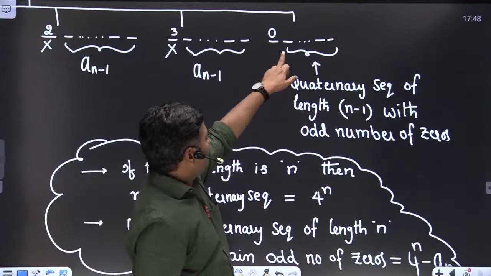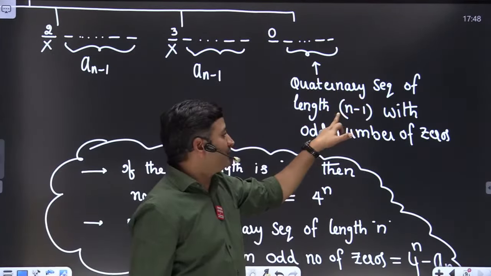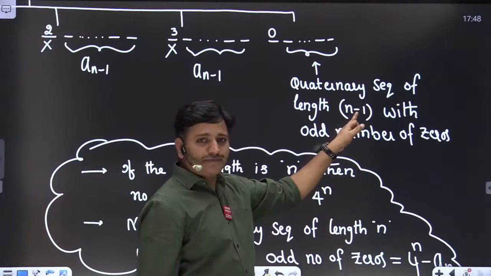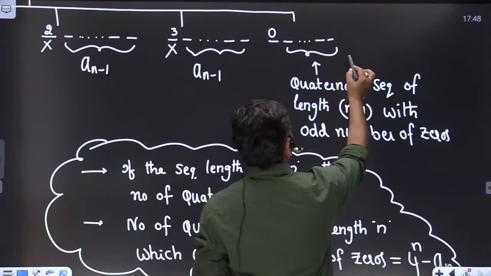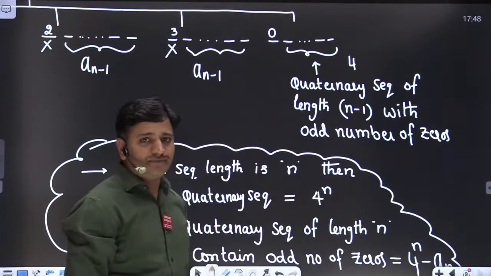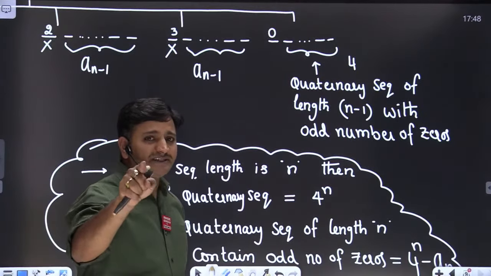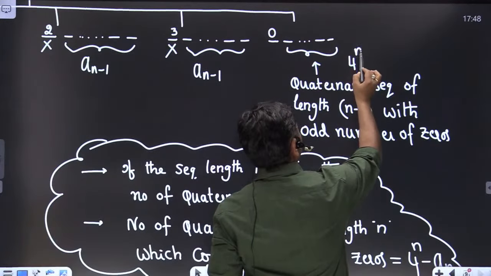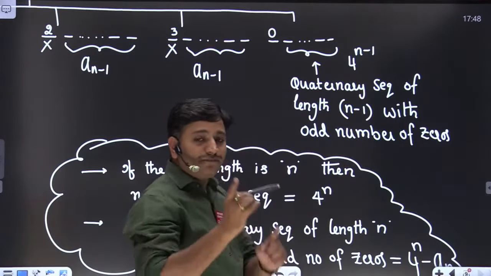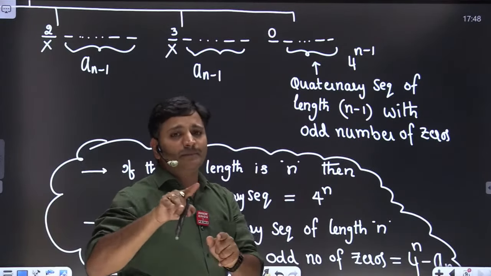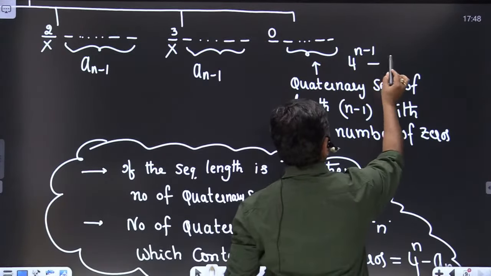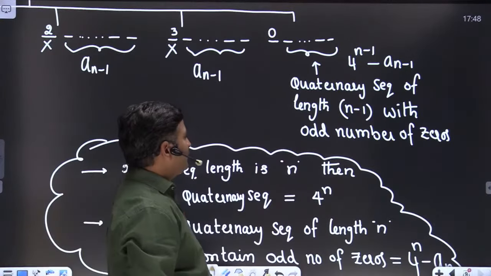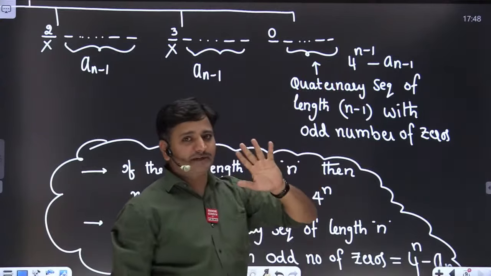What is the problem friends? Here I am expecting quaternary sequences of length n minus 1 which contain an odd number of zeros. Tell me friends, total how many sequences are possible? Number of sequences depends on the length of the sequence. What is the length of the sequence here? N minus 1. Therefore total number of sequences is 4 to the power of n minus 1. From those sequences we have to subtract the even number of zero sequences. How many even number of zero sequences are possible? an minus 1 friends. Clear? I hope it is very clear. You have to comment in the chat box friends, then only I can understand.